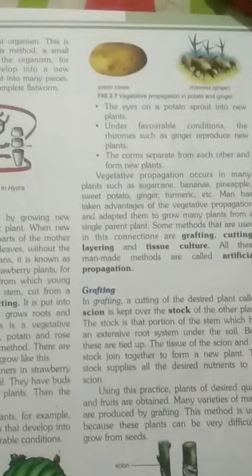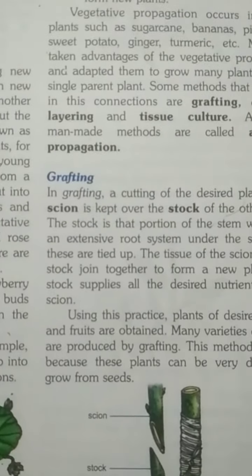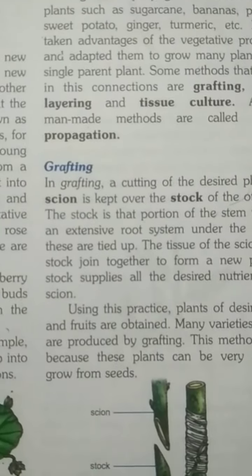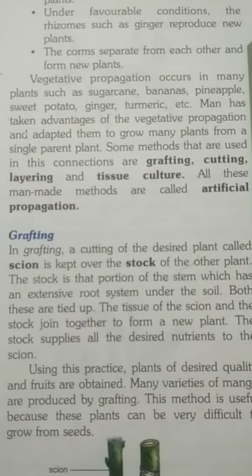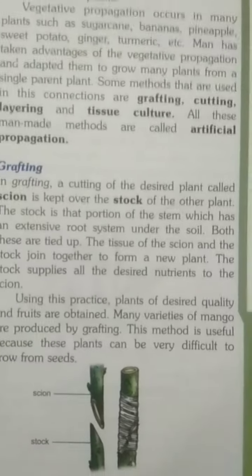Now man-made methods of asexual reproduction are also there, that is grafting, cutting, layering and tissue culture. All these are called artificial propagation. So first we will learn about grafting.